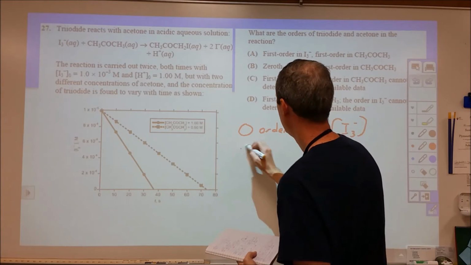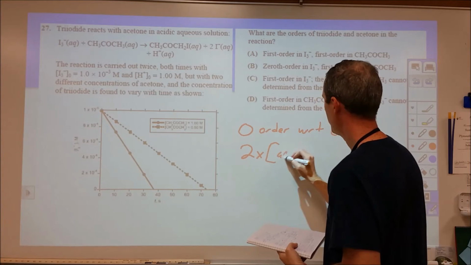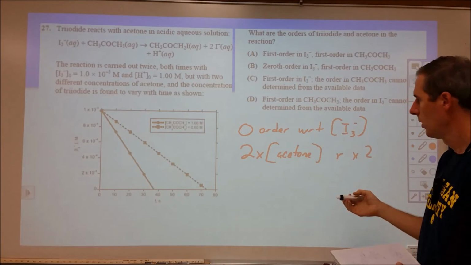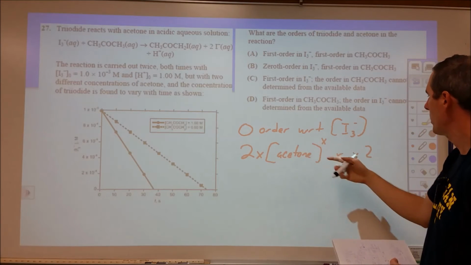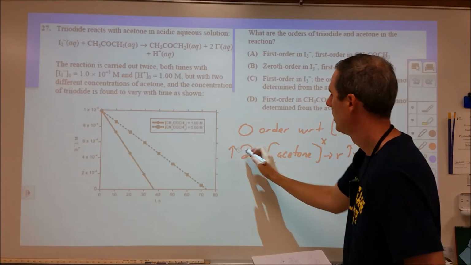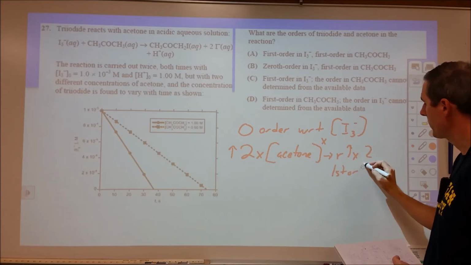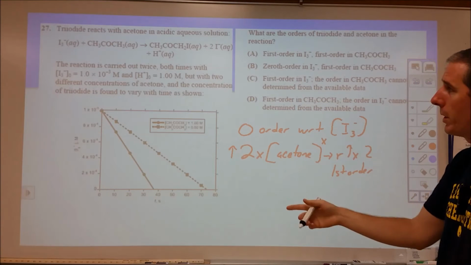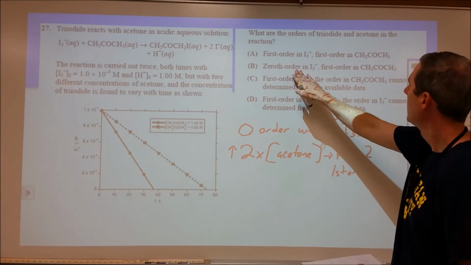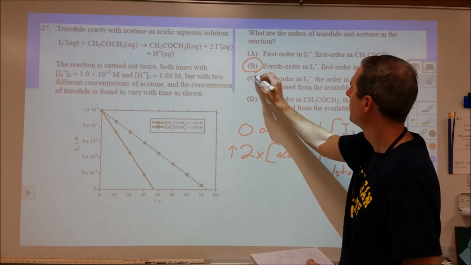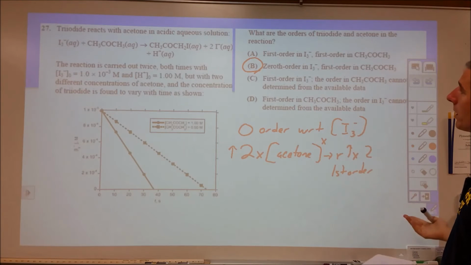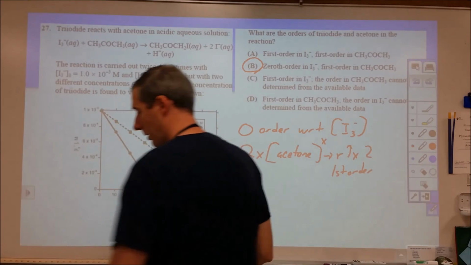So for the acetone, when you double the concentration of the acetone, the rate goes up by 2. So we have some power here, doubling the concentration, where it causes the rate to go up by 2. So that means this is first order with respect to the acetone. So we can figure out the orders for both by doing these two experiments, okay? So then we look at our choices. We have first order, 0 and first order, that's our answer. First order and cannot be determined, first order and cannot be determined. No, we figured it out. So B is our answer, and that's a really nice question there.